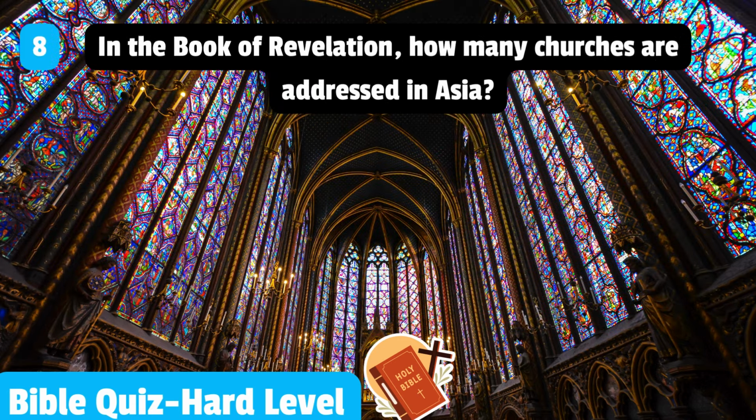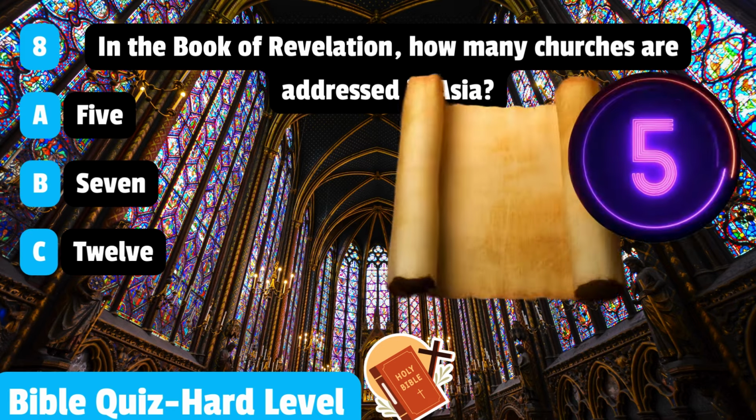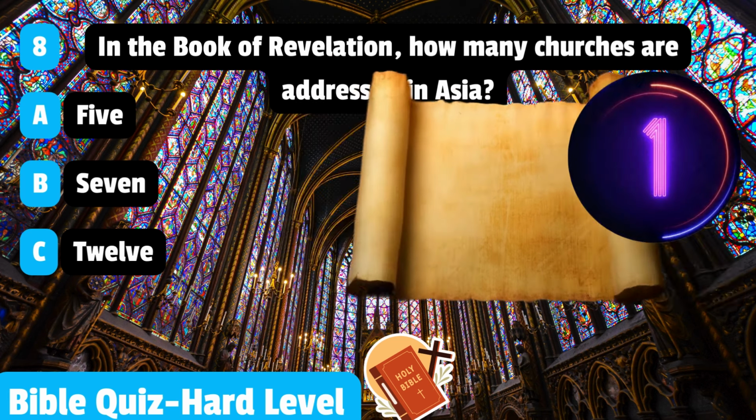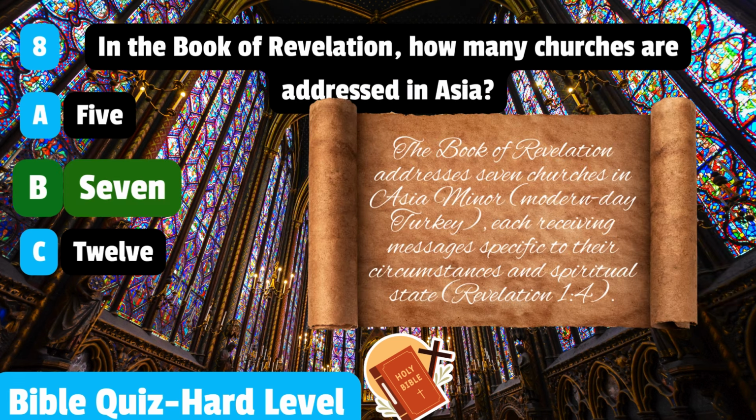8. In the book of Revelation, how many churches are addressed in Asia? 5, 7, 12. 7. The book of Revelation addresses 7 churches in Asia Minor, modern-day Turkey, each receiving messages specific to their circumstances and spiritual state. Revelation 1 verse 4.